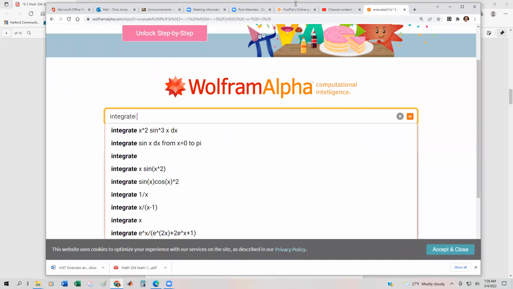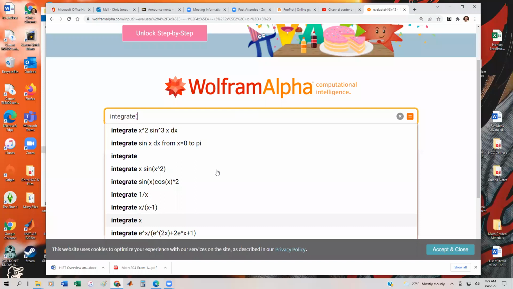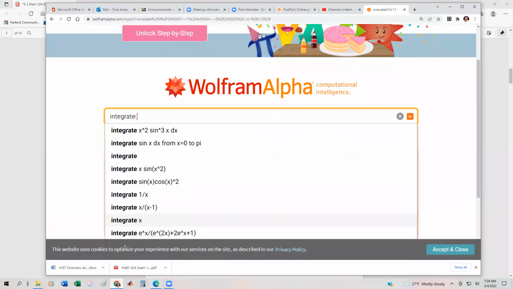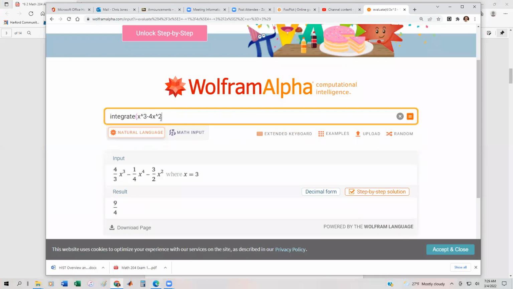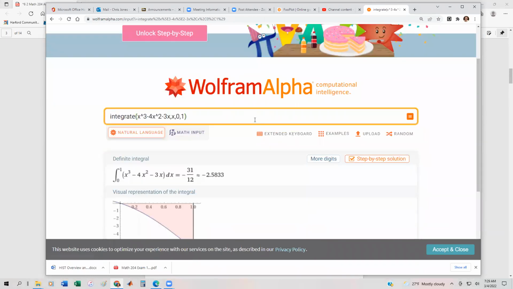Now remember, we're going to have two different integrals, and we're just making sure that we get 5/12 and 8/3. Certainly we know that if we were to add these together, because 32 twelfths plus 5/12 is going to be 37 twelfths, we should get that answer. So remember our first integral. First integral was x cubed minus 4x squared plus 3x, and that's going to be x from 0 to 1. If we did everything correctly, we should end up with 5/12.